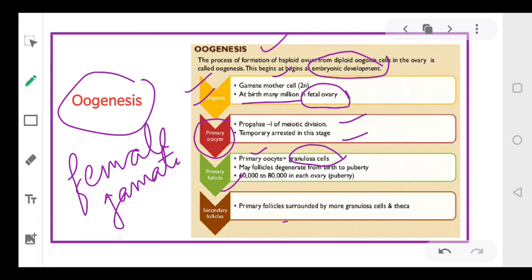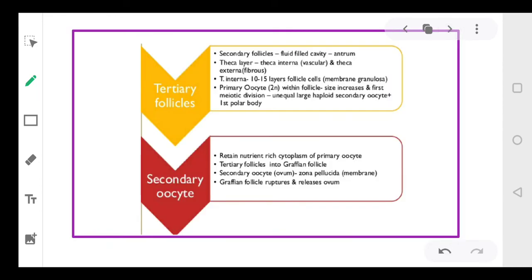Now primary follicles are further surrounded by more granulosa cells and a theca layer. At that stage we call them secondary follicles. Then secondary follicles contain a fluid. They start having a fluid-filled cavity, which is called the antrum, and develop a theca layer.